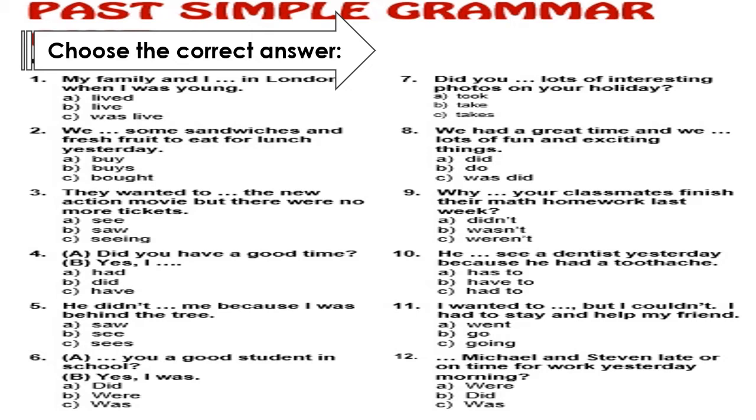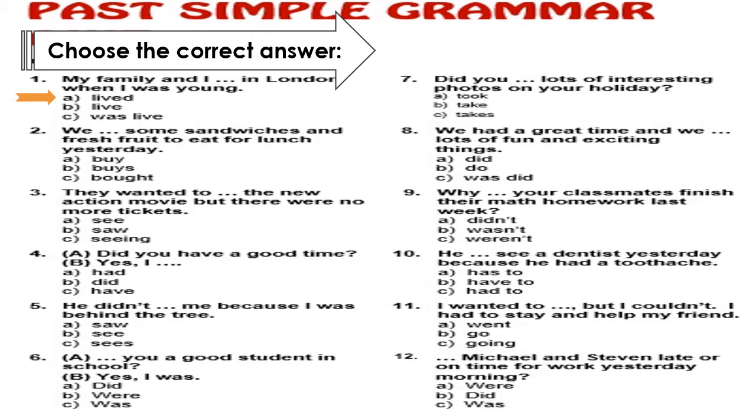Here, live, can I change it? Can I keep it? No, I can only add to the verb. Here, the verb live in the infinitive form ends in E. So what will I add here? I will add D or ED or IED. Yes, I add only D because it ends in E. So the answer is A. So I will choose lived. My family and I lived in London when I was young.